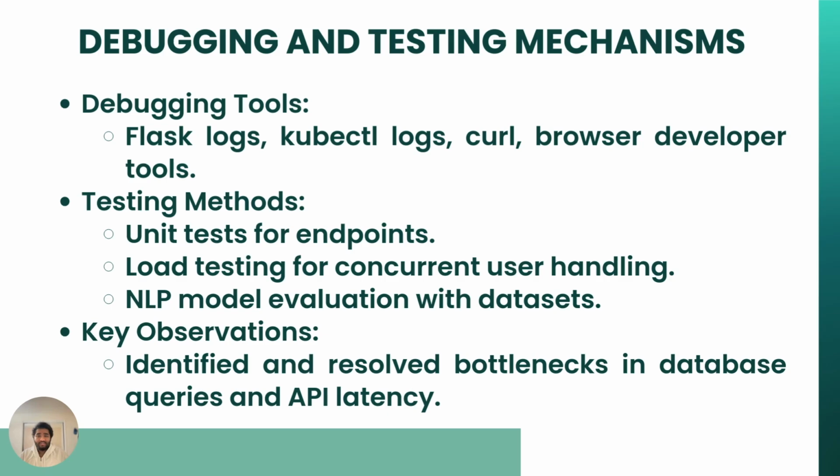To ensure a robust system, we utilized various tools and techniques during development and testing. Flask logs monitored real-time API activity and helped detect errors, while kubectl logs on GKE provided insights into containerized applications, identifying issues like memory leaks or crashes. We used curl to test API endpoints, ensuring correct responses and debugging HTTP-related issues. JavaScript debugging ensured smooth client-side interactions and monitored network requests effectively.